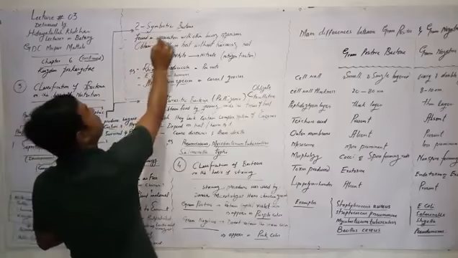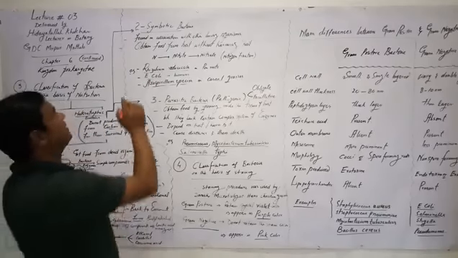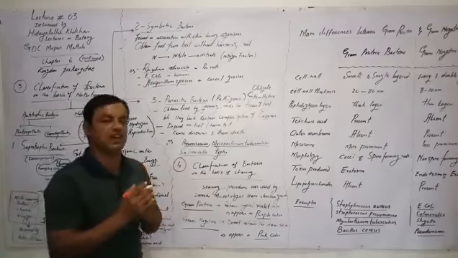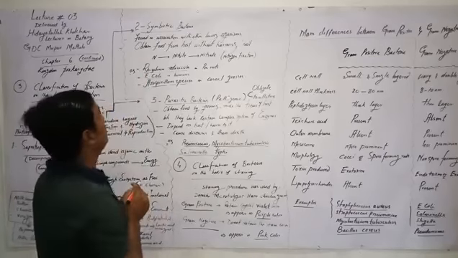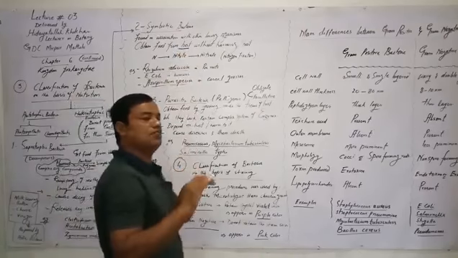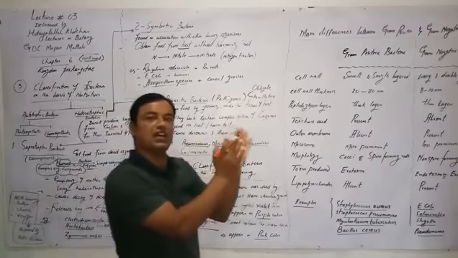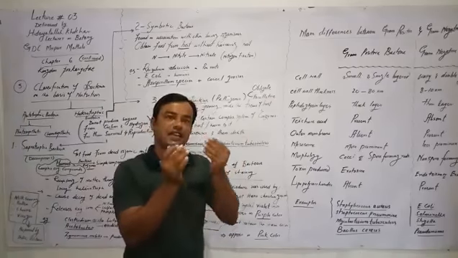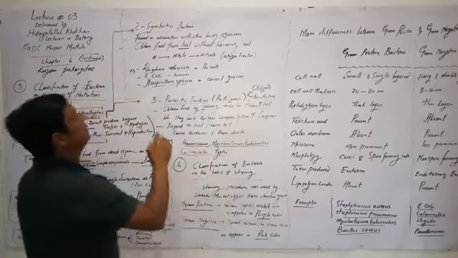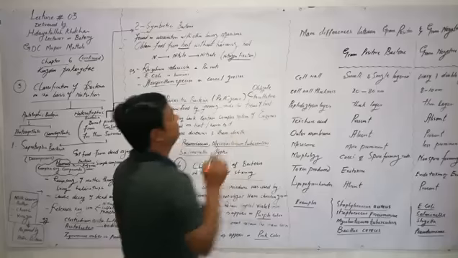Now we discuss symbiotic bacteria. Symbiotic bacteria are found in association with other living organisms. They obtain food from the host without harming that host. It means they have the potential to live with other living organisms, and they get benefit themselves and also give benefit to their host. These bacteria have the potential of nitrogen fixation.